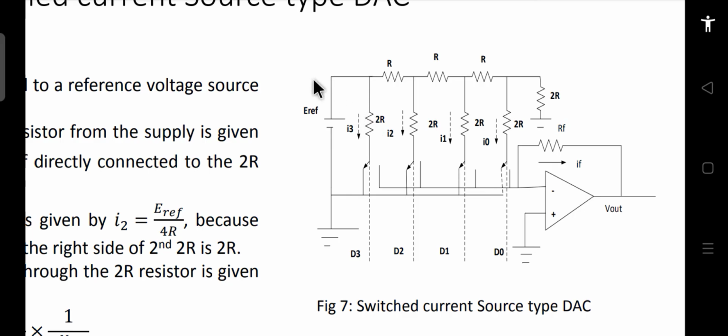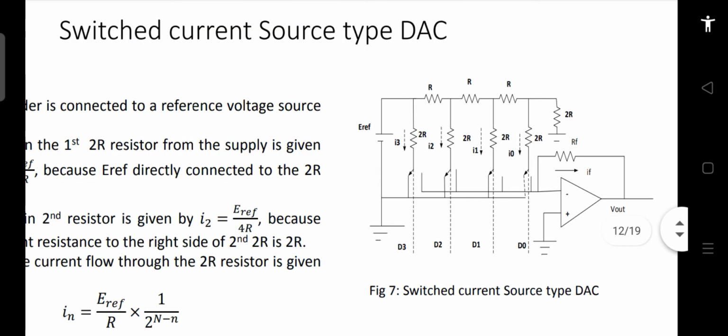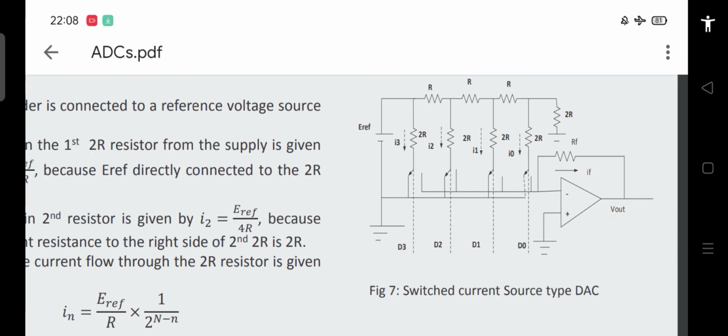In the earlier case we were not using the reference voltage. Here we are using the reference voltage. Because of this reference voltage, whichever inputs are 1 are all connected to this inverting amplifier.